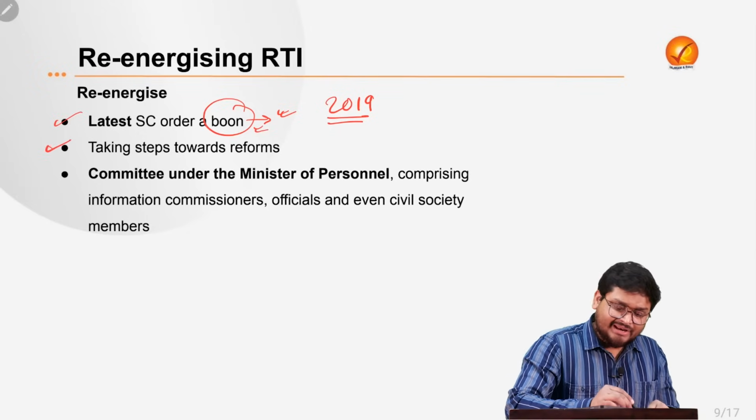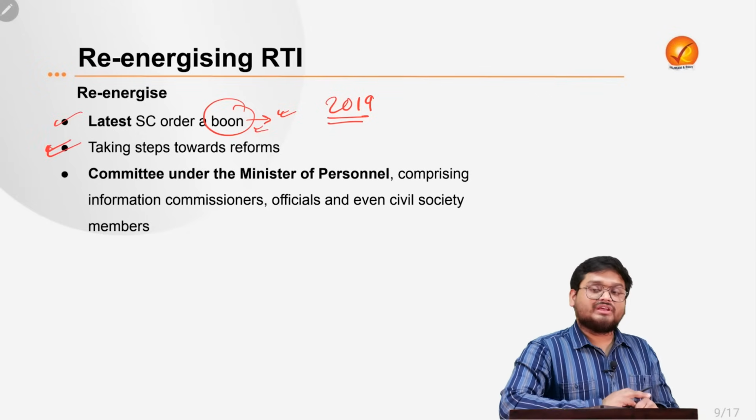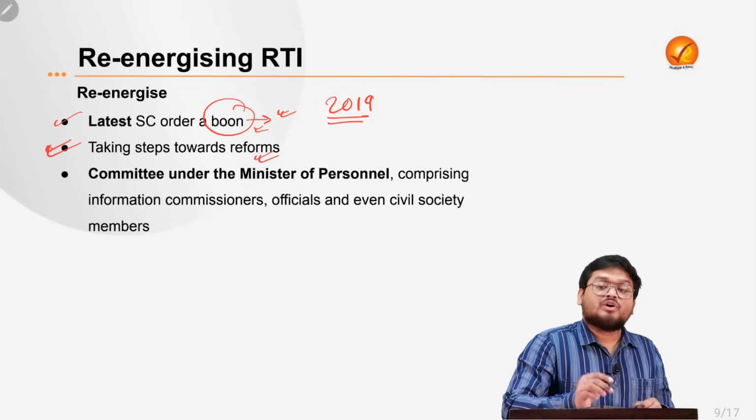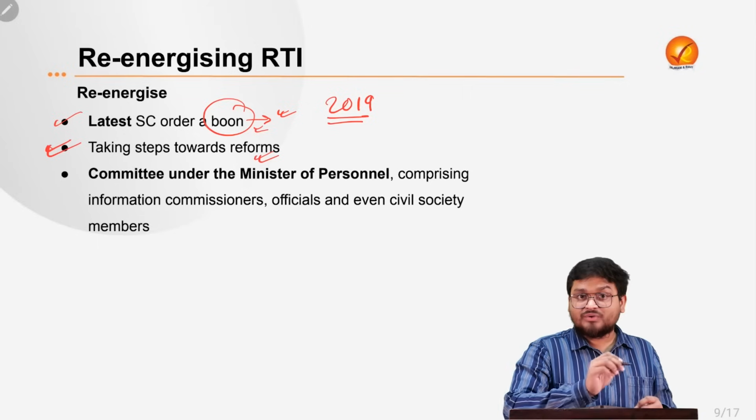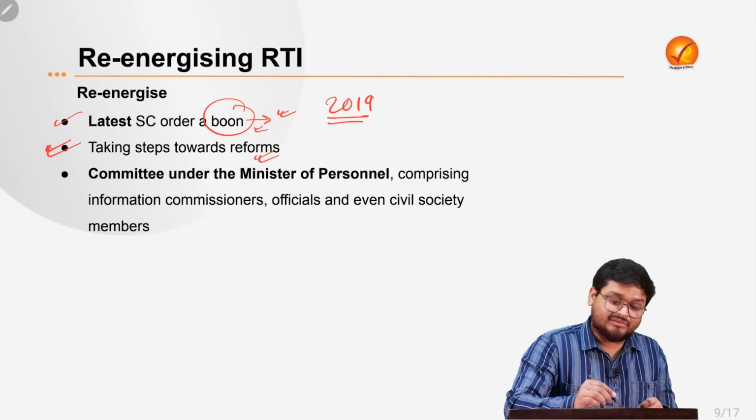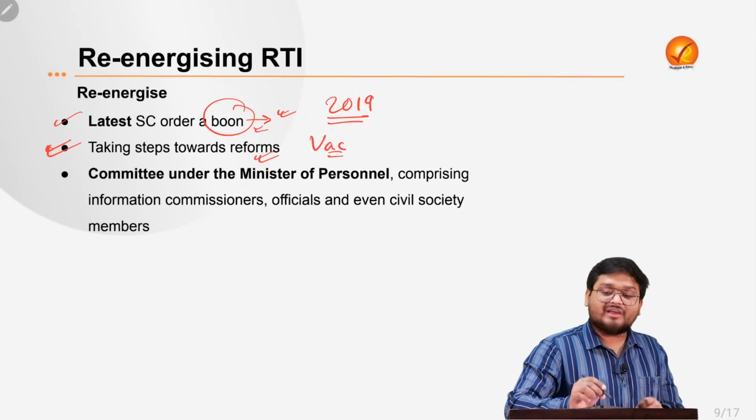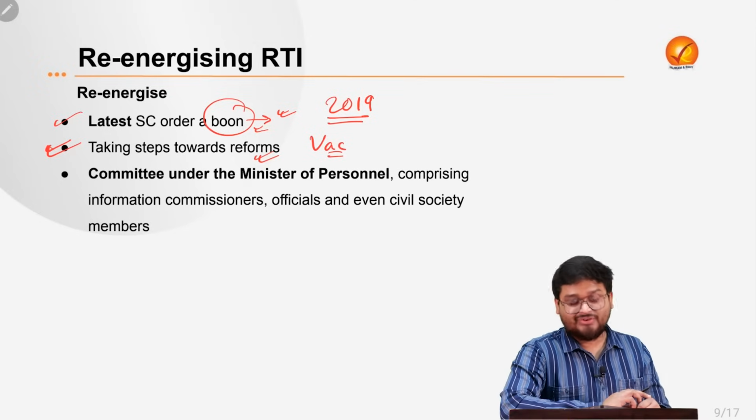Next, of all the issues we have seen, the government must be taking reforms with respect to each of the individual things. For example, with reference to vacancies, the vacant posts must be immediately filled.